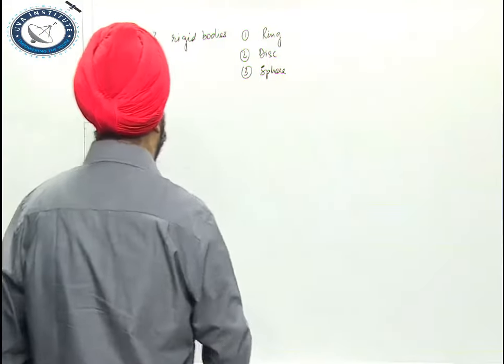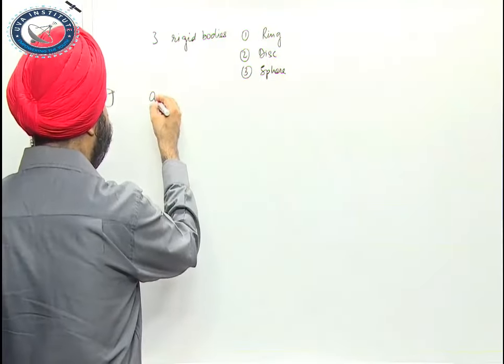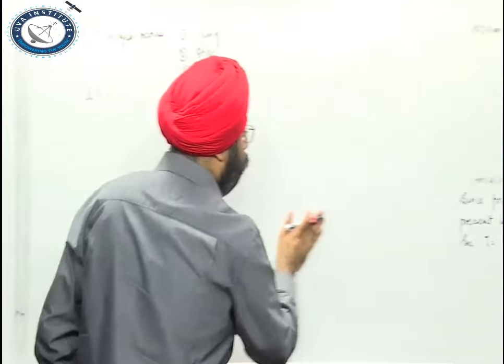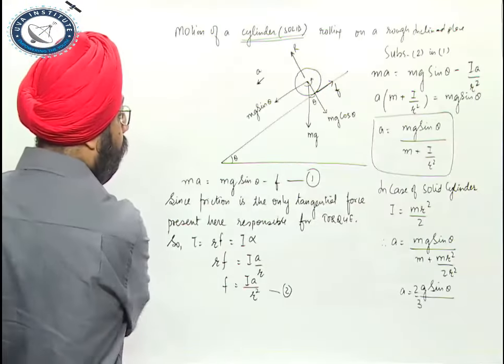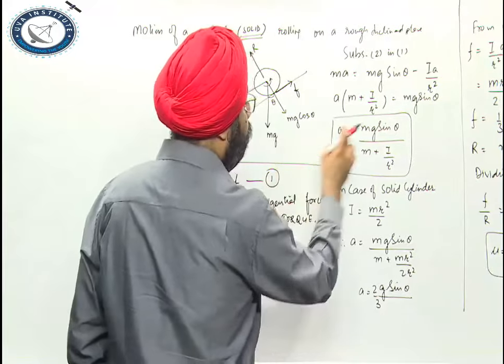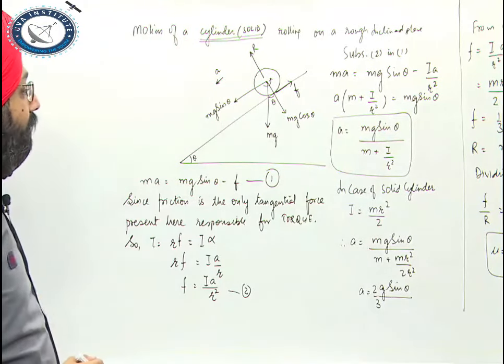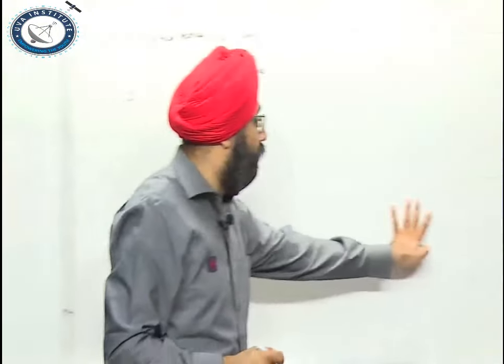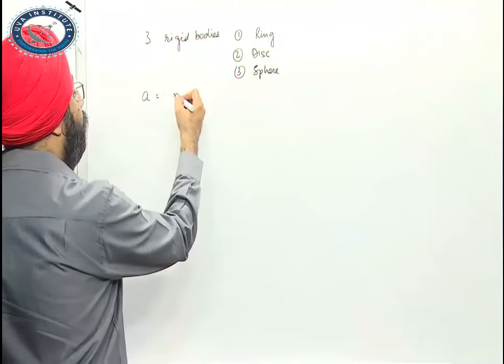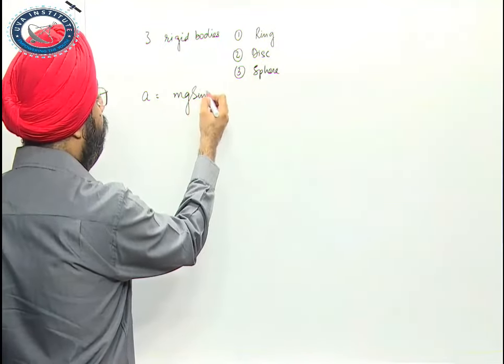So this can be solved. The acceleration we have calculated here. This is my acceleration, mg sin theta divided by m plus I upon r square.